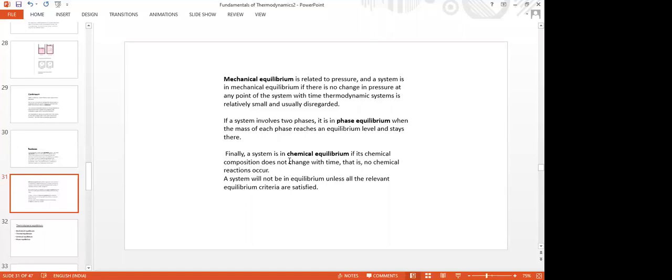Chemical equilibrium is the one where the chemical composition does not change with time, or there are no chemical reactions within the system. And in all engineering problems, because we are not considering nuclear applications in our thermal engineering problems, we need not consider chemical reactions. So all the systems in general.